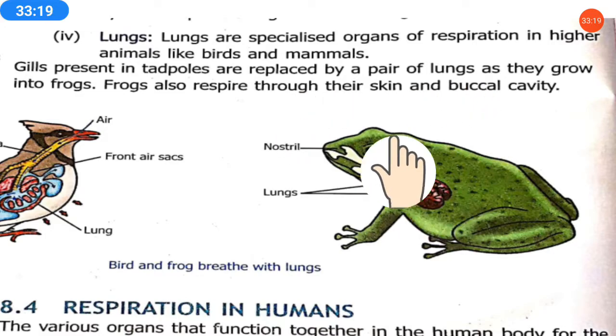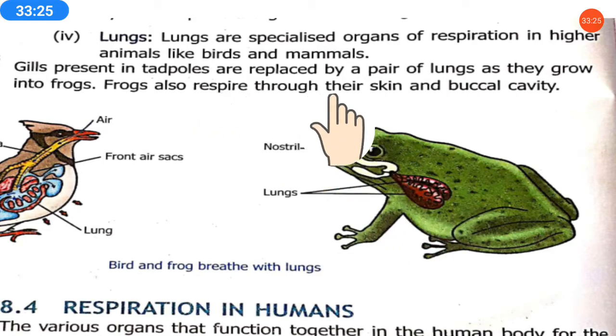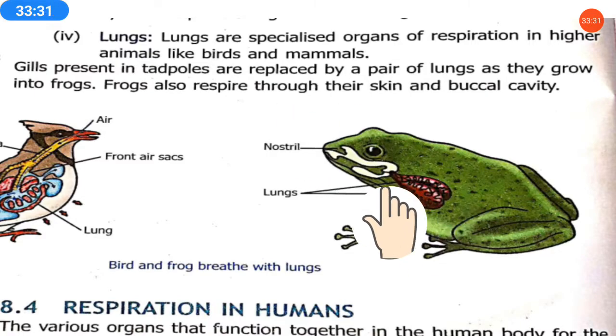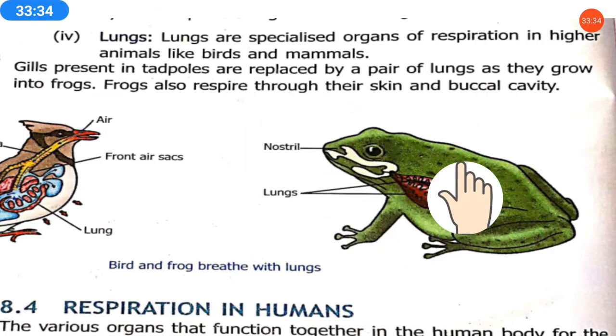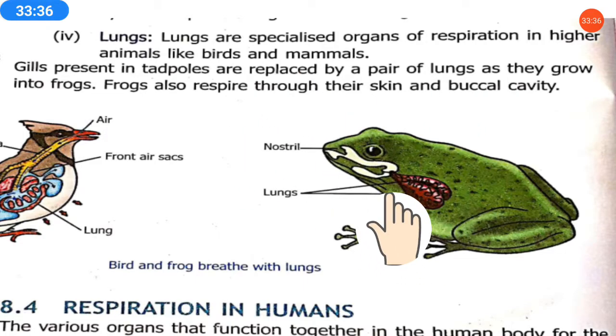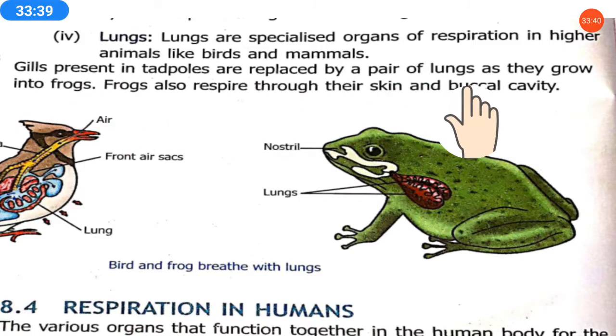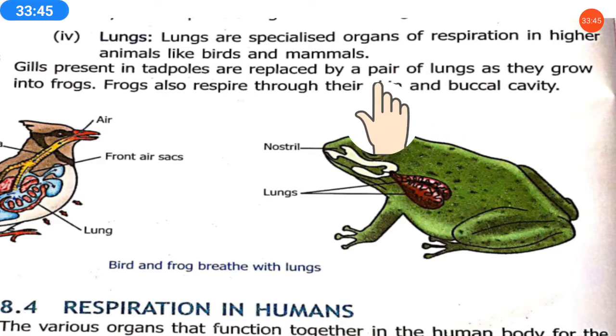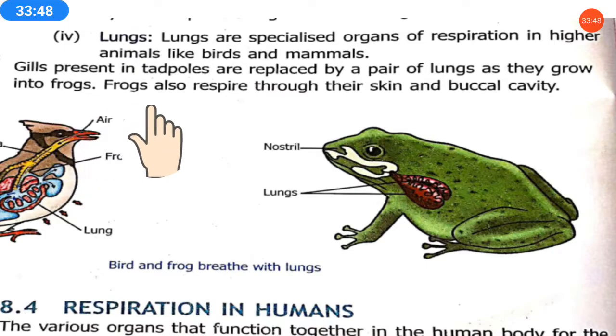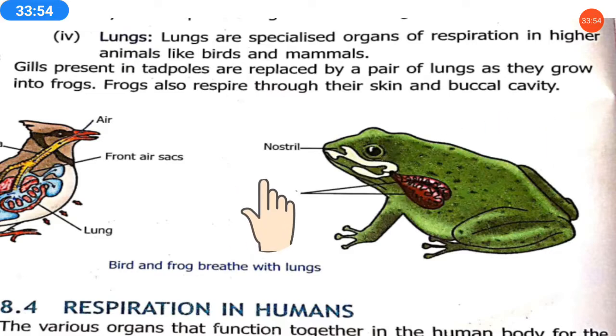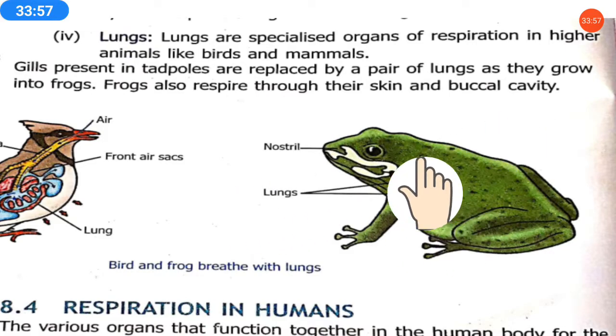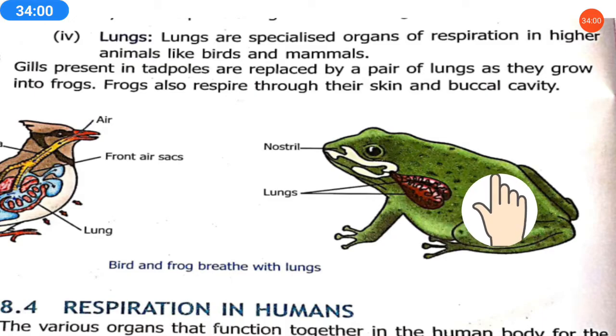Means when the frog is small in age, when it gets born, it respires through the gills, but as it grows it develops a pair of lungs, and as it grows into a frog it respires through the pair of lungs. Frogs also respire through the skin and buccal cavity. Means frogs have multiple respiration organs, they can respire through their skin also.